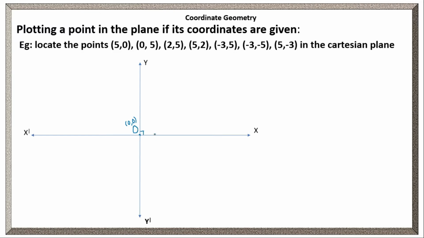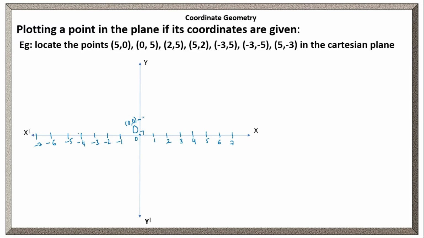Clear? Right of the origin we will take all positive values: 1, 2, 3, 4, 5, 6, 7 and so on. Left of 0 we will take all negative values on the x-axis: -1, -2, -3, -4, -5, -6, -7 and so on. Clear?